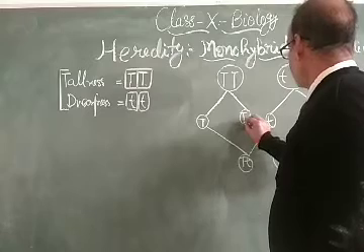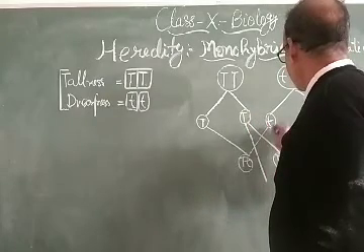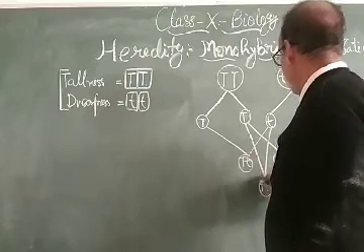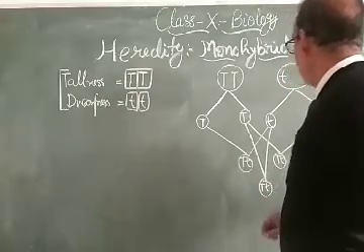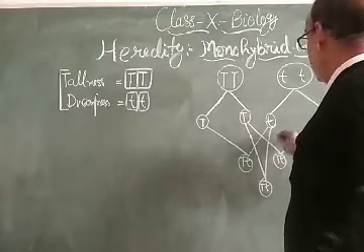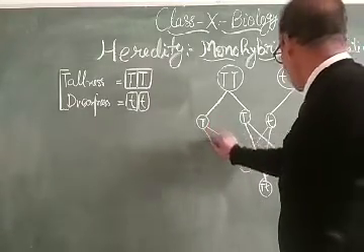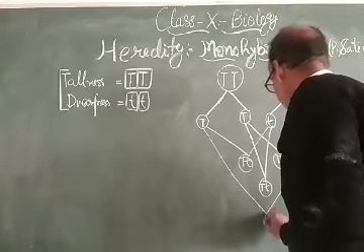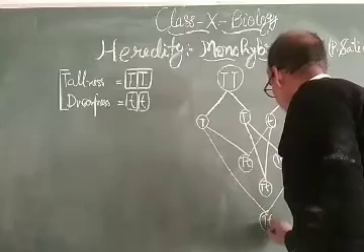Further, this crossing with this gives capital T small t, and this crossing with this gives capital T small t.